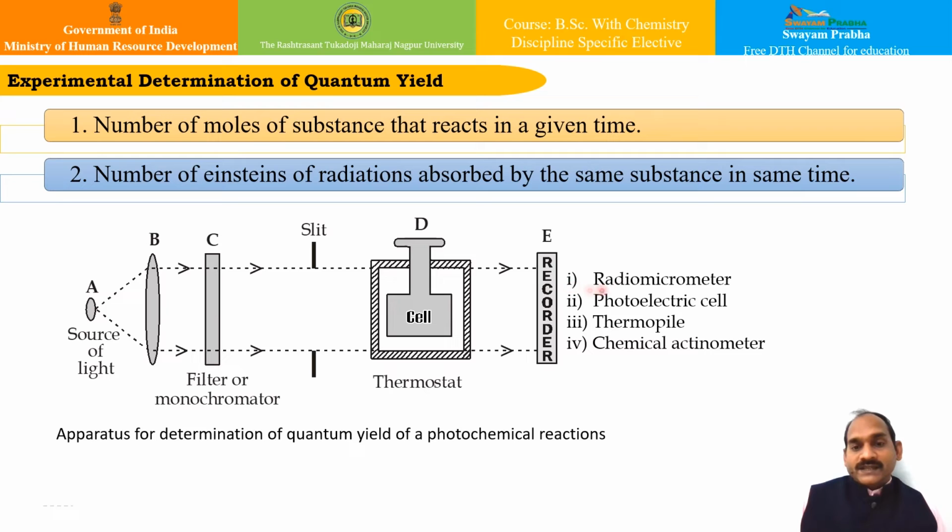Apart from that, what is important is the detector. What is the function of the detector? The function of the detector is to determine the intensity of light coming from the reaction cell. The intensity is measured first with the empty cell and then with the reaction mixture, so that we can compare the energy before and after. The difference between these two readings, before and after, will give the amount of energy absorbed. And to detect this intensity difference, we can use several detectors, say radio micrometers, photoelectric cells, thermopiles, chemical actinometers, and so on.